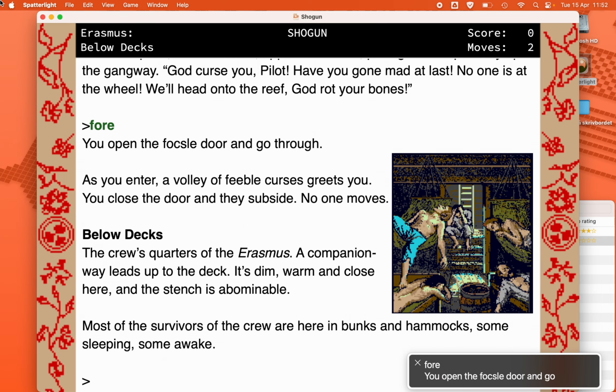You open the forecastle door and go through. As you enter, a volley of feeble curses greets you. You close the door and they subside. No one moves. Below decks, the crew's quarters of the Erasmus. A companionway leads up to the deck. It's dim, warm and close here, and the stench is abominable. Most of the survivors of the crew are here in bunks and hammocks, some sleeping, some awake.